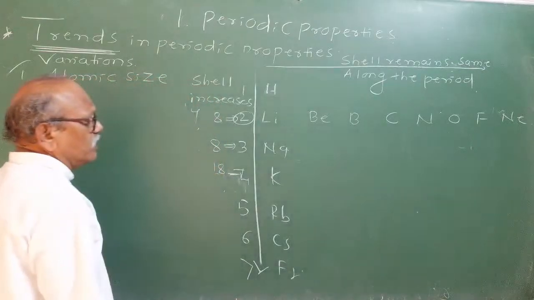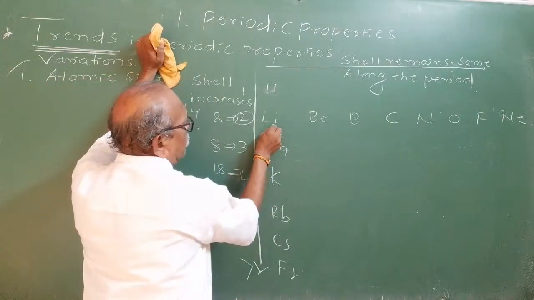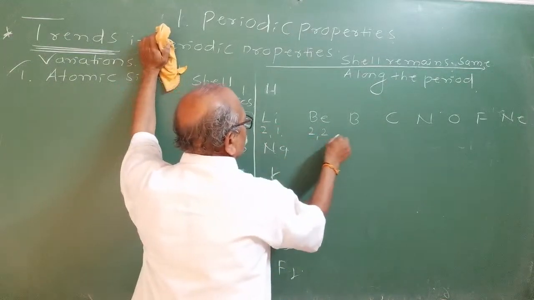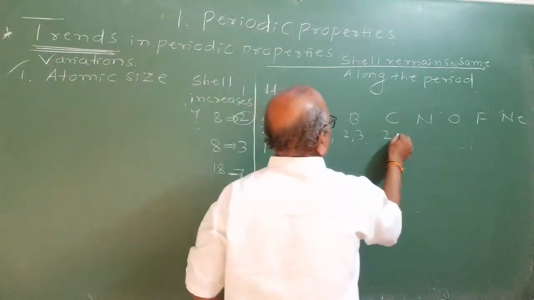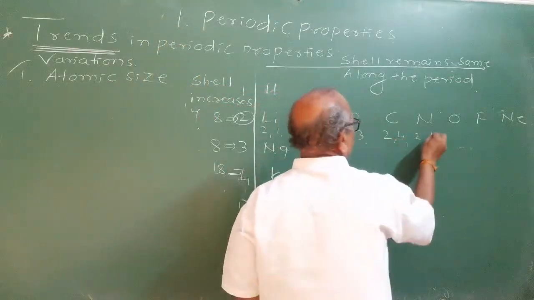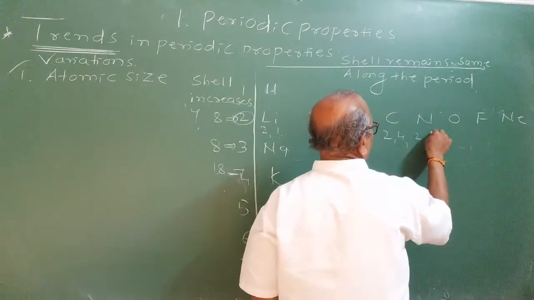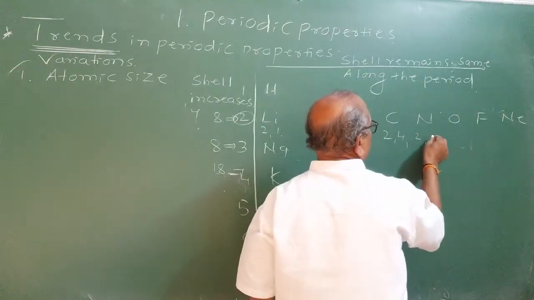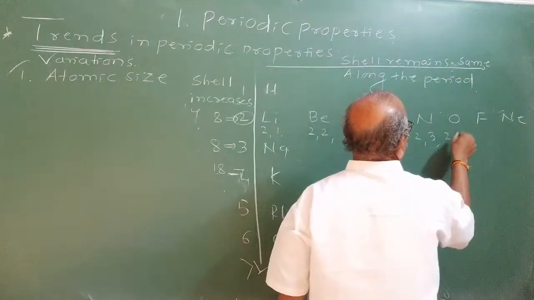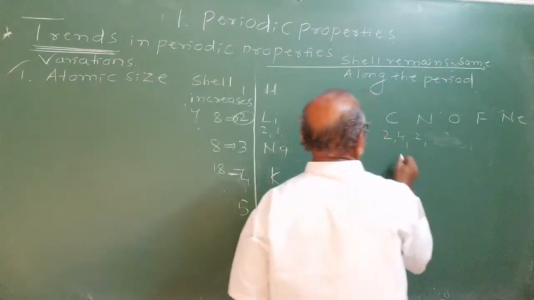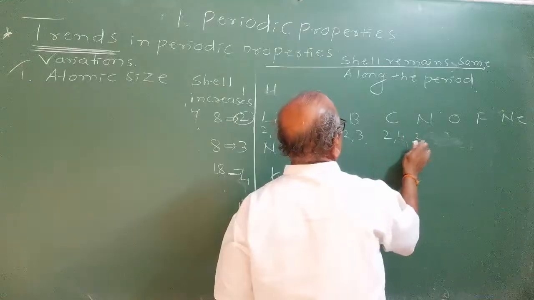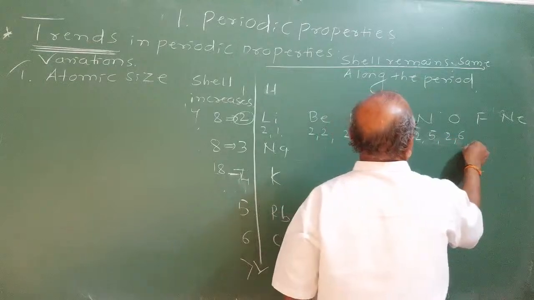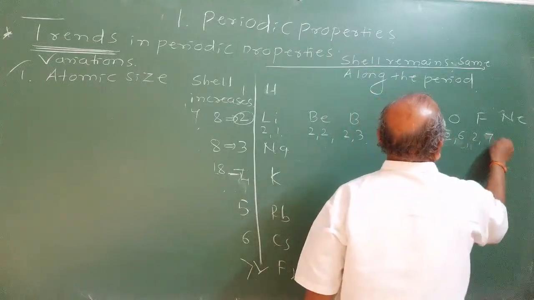What is happening to the electronic configuration is, here the electronic configuration of lithium is 2-1. Here 2-2, here 2-3, here 2-4, here 2-5, 2-6, 2-7, 2-8.